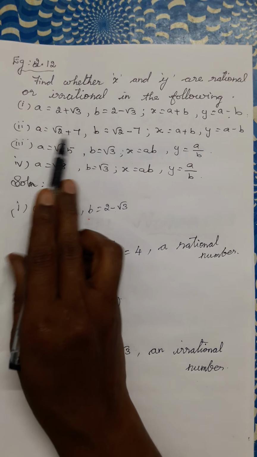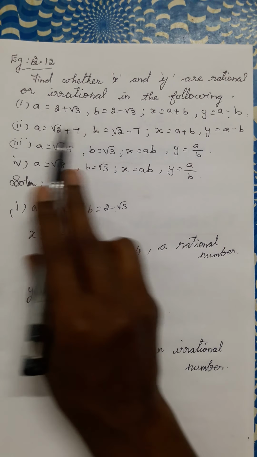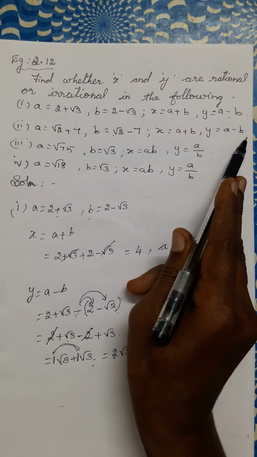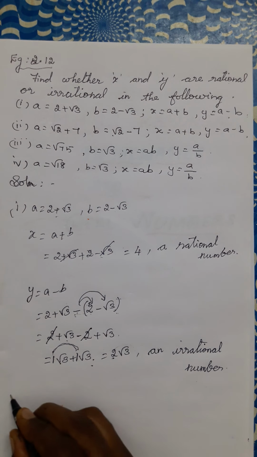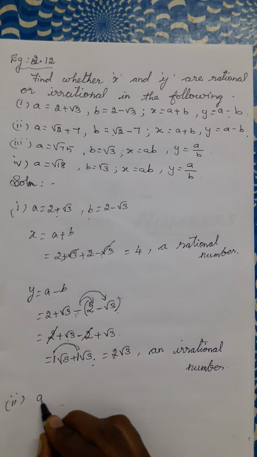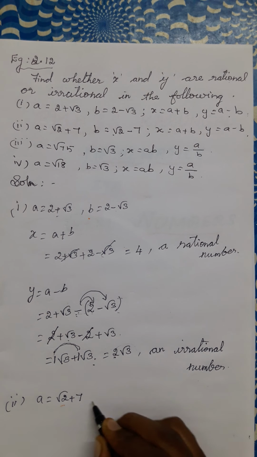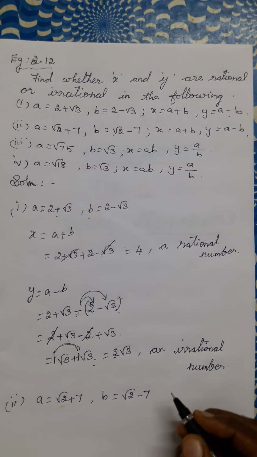Next we have to check the second question. In the second question also a and b values are given. x and y we have to find out and check whether it is rational or irrational. Second question: a is equal to root 2 plus 7, b is equal to root 2 minus 7.